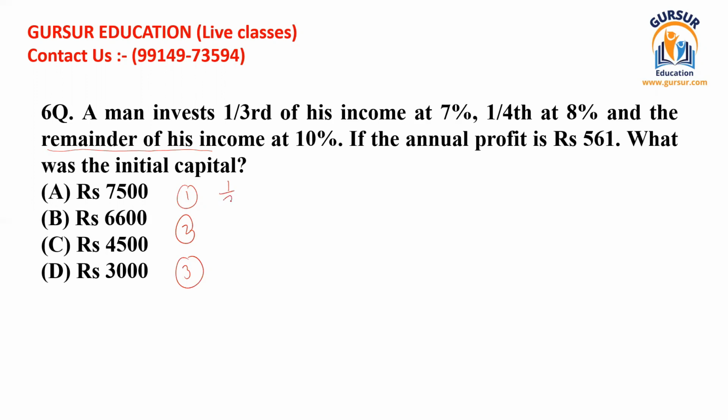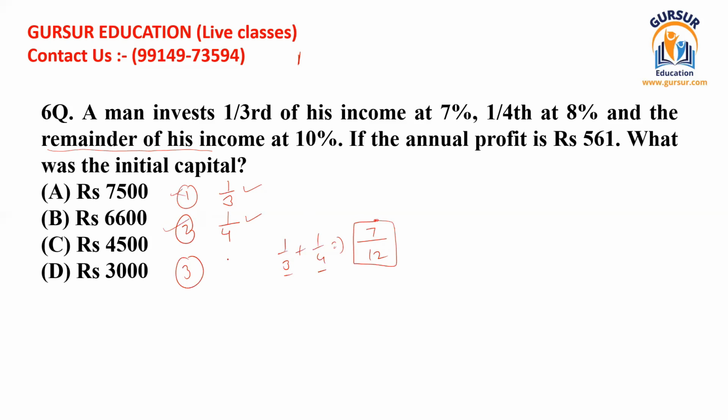The first is 1/3 of his income, the second one is 1/4 of his income, and the last we don't know, but we can find it, because we already know the initial two are 1/3 and 1/4. We can assume that his total income was 1 rupee. Just add the previously given investments, 1/3 plus 1/4. If we take the LCM of 3 and 4, we get the value of 7 divided by 12. So this is the total investment in the first two investment options.